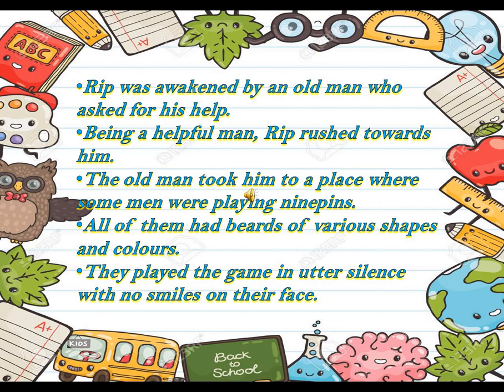So he was awakened by an old man who was asking for his help, and being a helpful man, Rip rushed towards him. The old man took him to a place where some men were playing 9 pins. We already saw what is the meaning of this game, how it is played. All of them had beards of various shapes and colors. They played the game in utter silence with no smiles on their face.